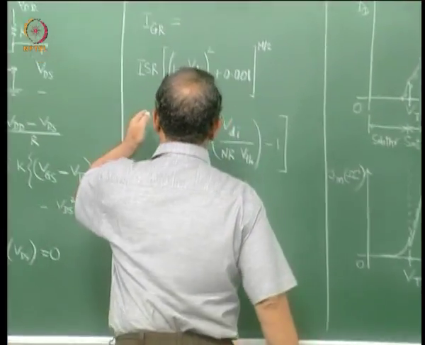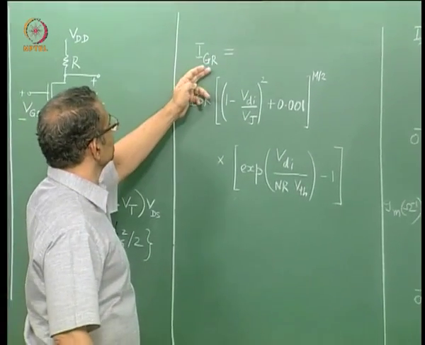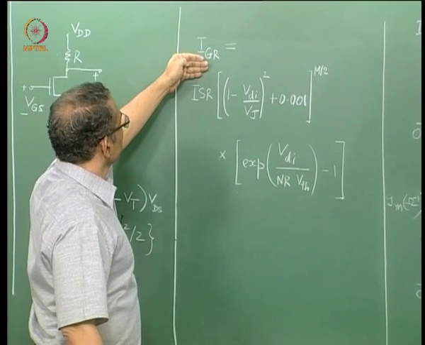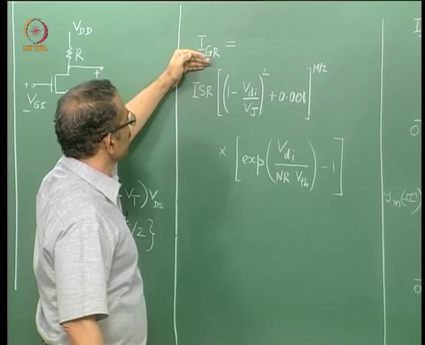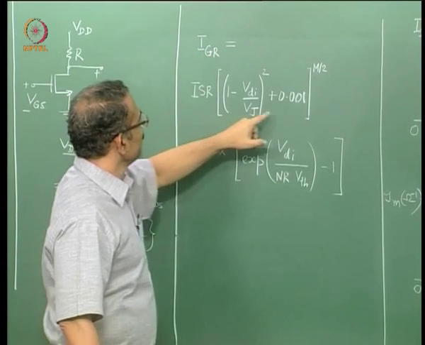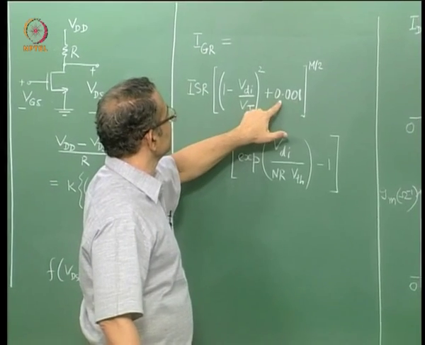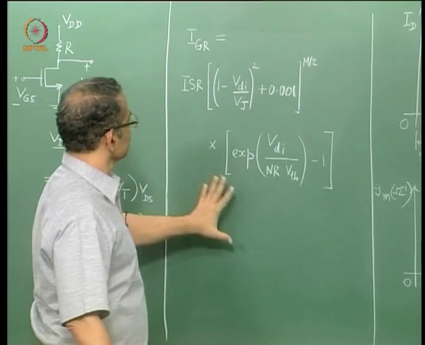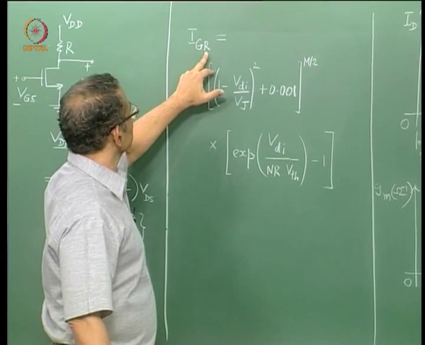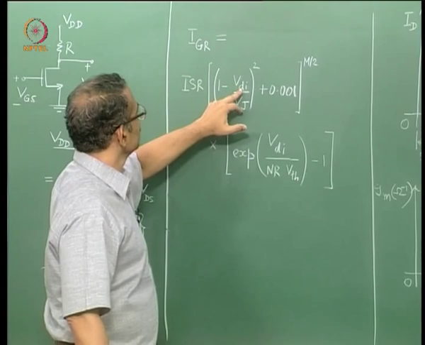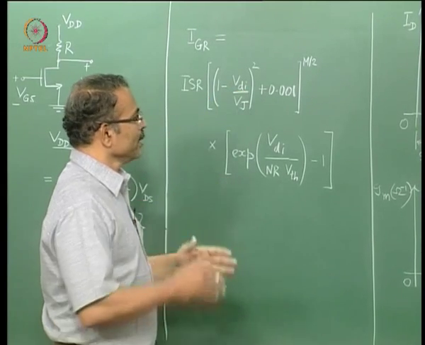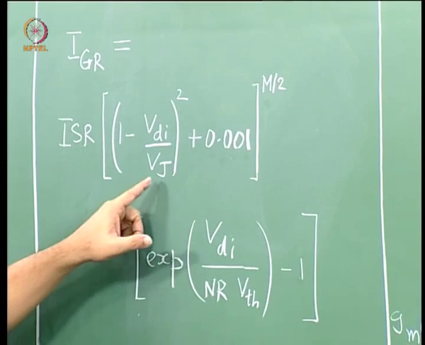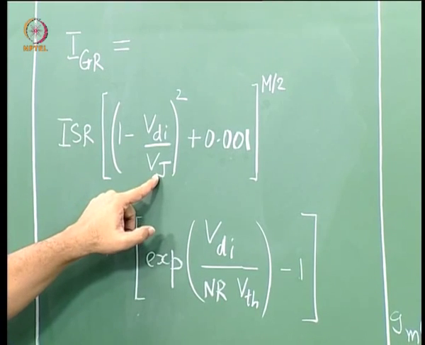Here is an example of the generation recombination model employed in modeling of a diode in SPICE. So you find a factor 0.001 here in this expression, where generation recombination current is expressed in terms of the voltage across the diode. VDI is the voltage across the depletion layer of the diode. Vj is the contact potential.